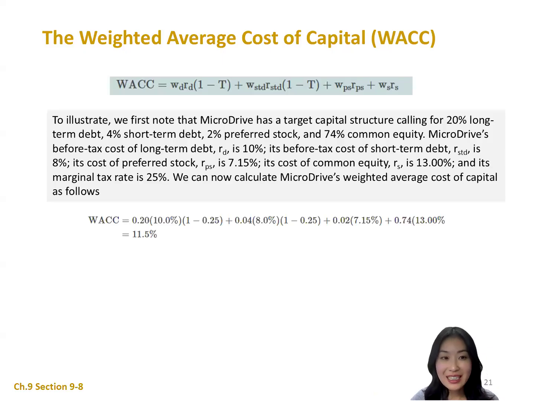So this WD means the weight of long-term debt. WSTD equals the weight of short-term debt. WPS equals the weight of preferred stock. WS equals the weight of common equity. RD equals the before-tax cost of long-term debt. RSTD is the before-tax cost of short-term debt. RPS is the cost of preferred stock. RS is the cost of common equity.